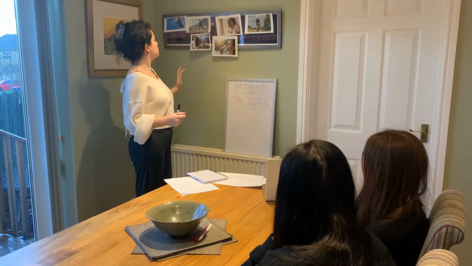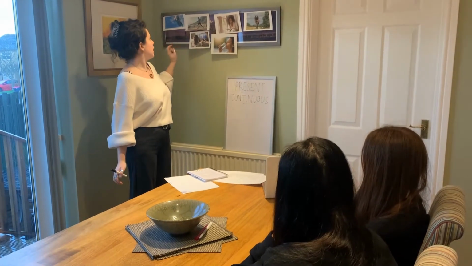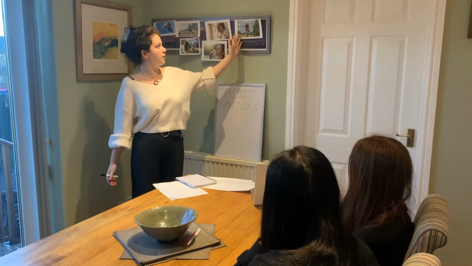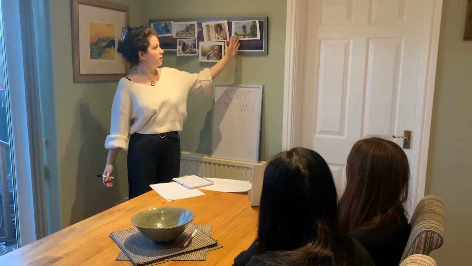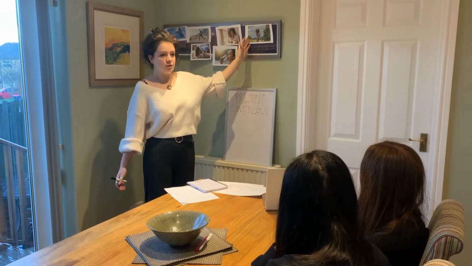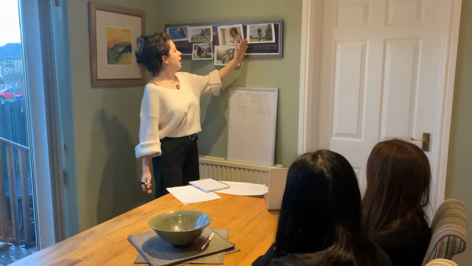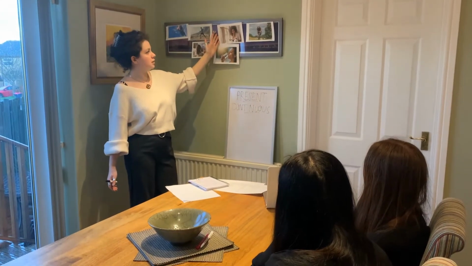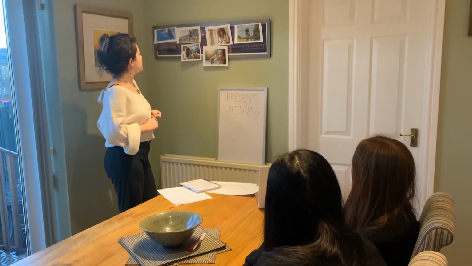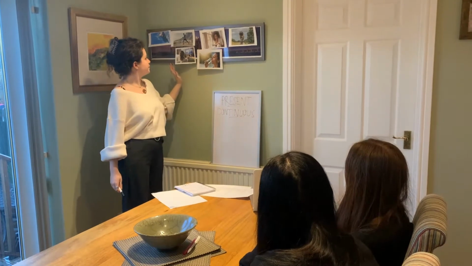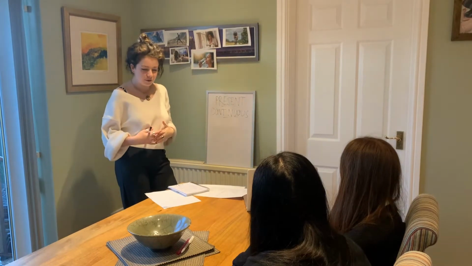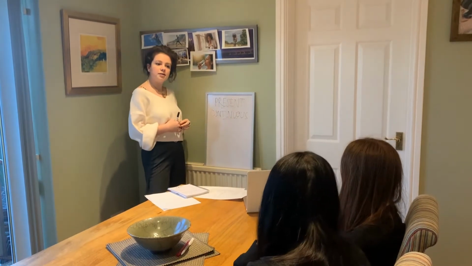So first of all, we're going to have a look at some of these pictures we've got on the wall, and I want you to tell me what is going on in the picture. So Scarlett, what do you think about this one? He's on a bike. So this is the activity, so he's going for a cycle, yeah? And Eleanor, what about this? What's this woman doing? She's reading. Yeah. Okay. And for example, what about this one, Scarlett? She's watching TV. Okay.